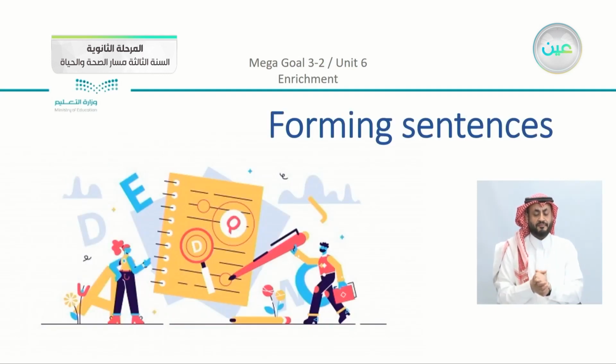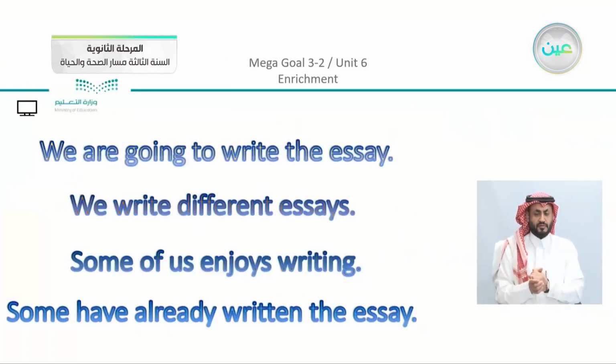So we are going to talk about forming sentences. Now, there are different tenses, as you can see here. We are going to write the essay in the future. We write different essays all the time, which means that we have present simple. Some of us enjoy writing. Writing here is a gerund.